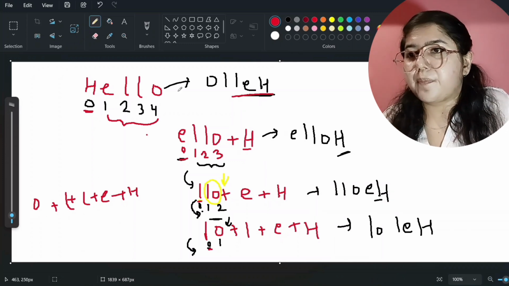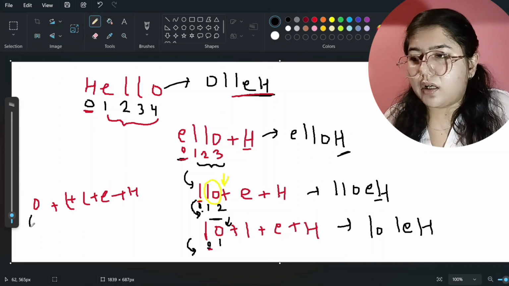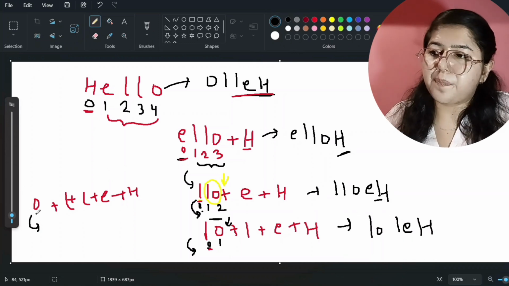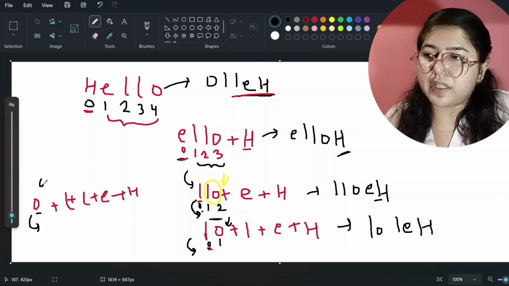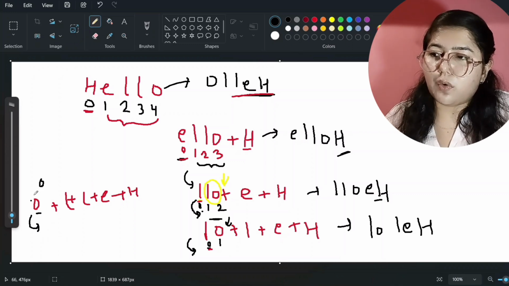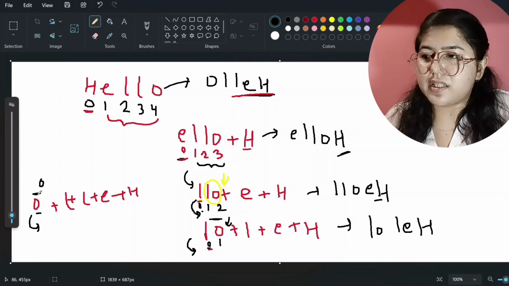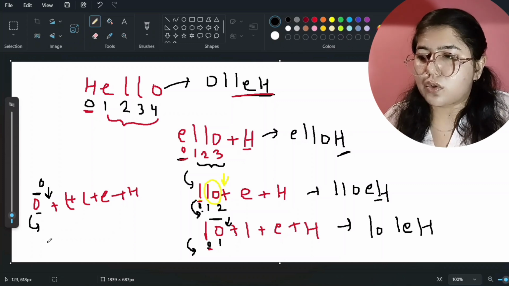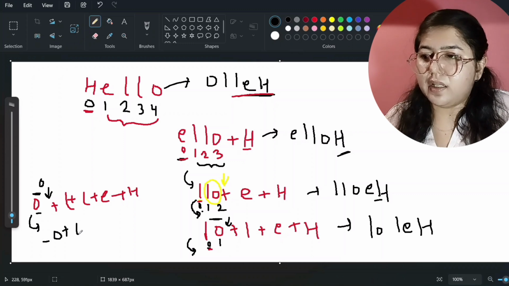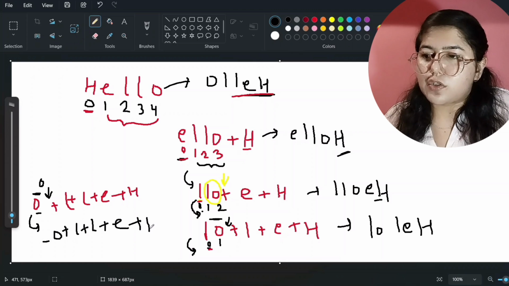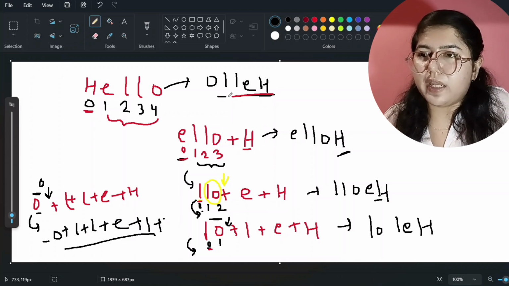Now again I will tell my code editor that you can call yourself for the smaller instance, and this time this is the 0th index. So now it will be empty, okay. If you ignore this it will be empty, and now after that you can add this 0th index character, means here you have to add the O, okay. So now this is empty. Now here we will add O, right, plus L plus L plus E and plus H. So see here, we have completed our task, OLLEH.